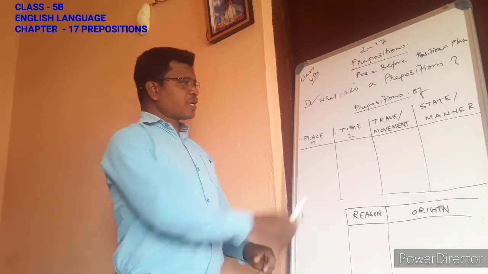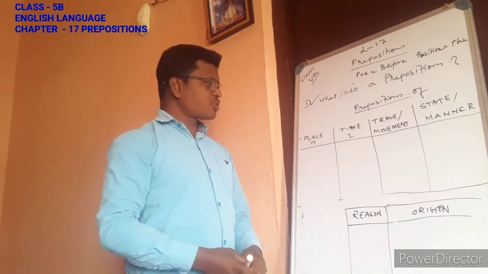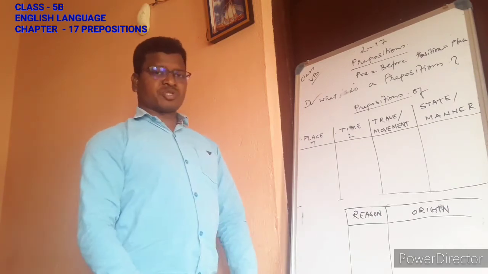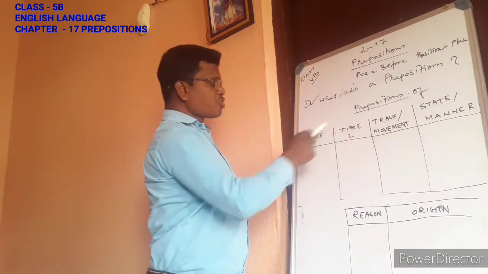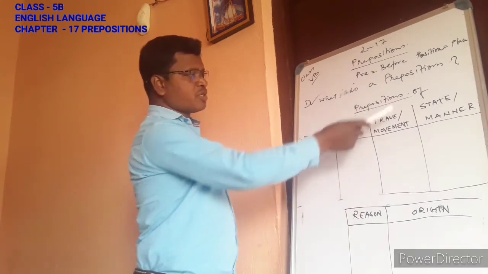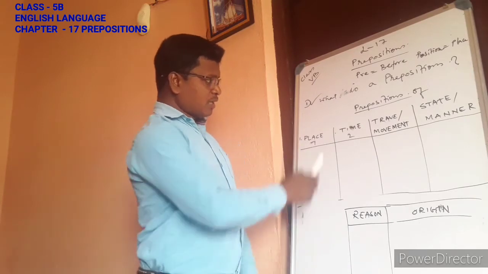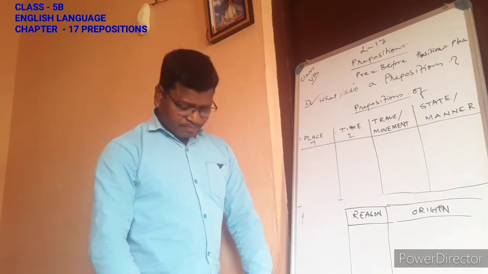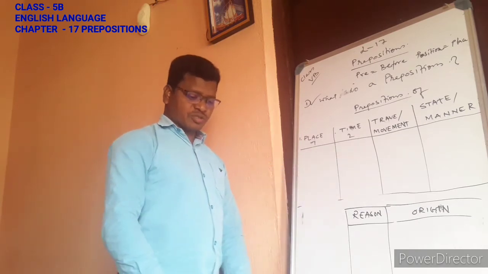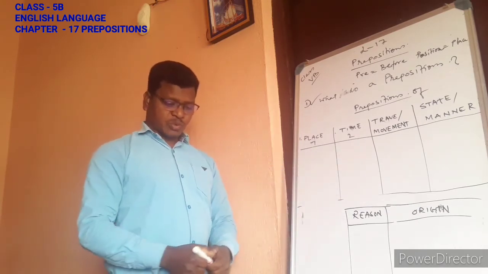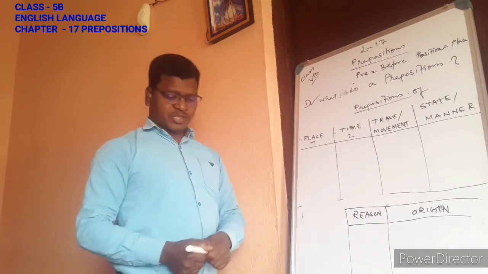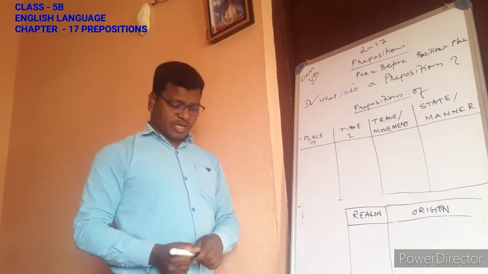Now, here you can see I have divided the prepositions into different kinds: the prepositions of place, preposition of time, preposition of travel or movement, preposition of state or manner, then preposition of reason, cause or purpose, and then preposition of origin. Which words are included in each category that I have made? Let's see the first one, preposition of place.